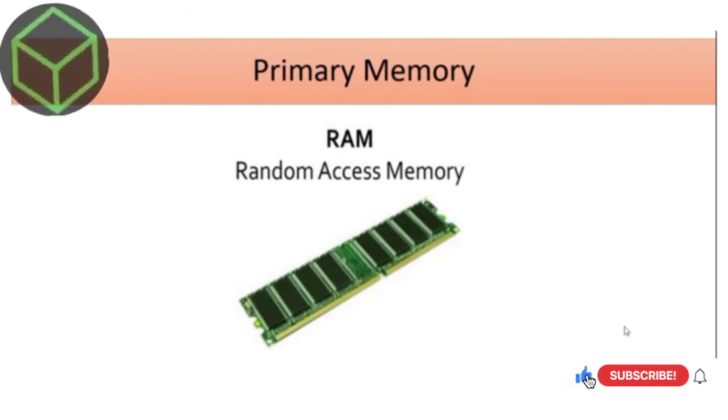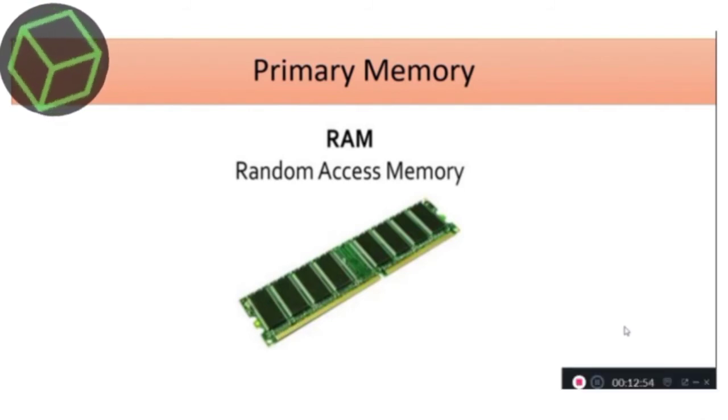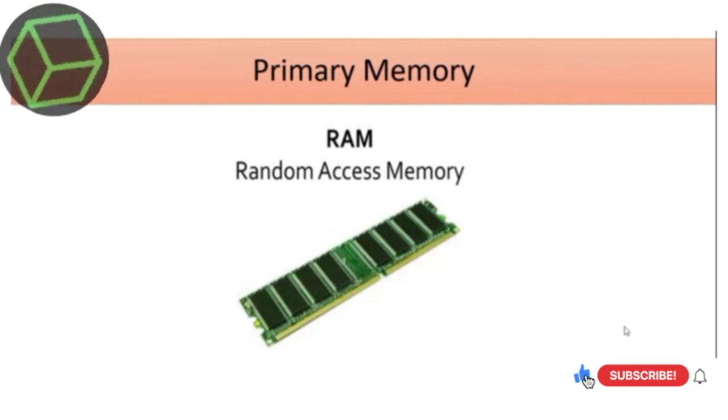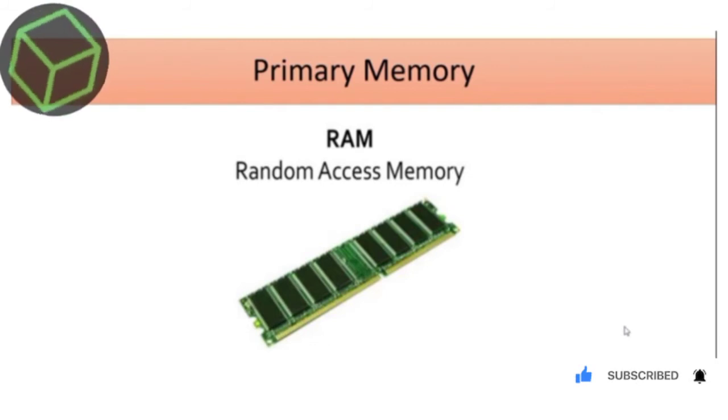RAM stores the information temporarily and works like a blackboard which can be constantly overwritten with new data. The information stored in the memory is lost when you turn off the computer or the power goes off.